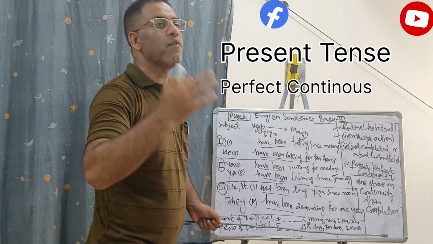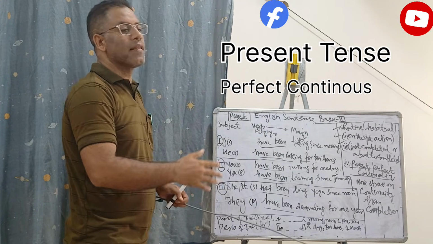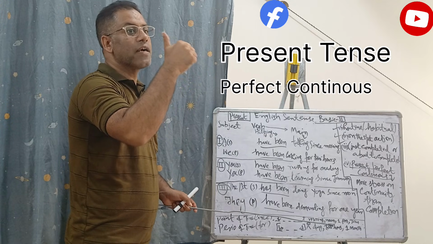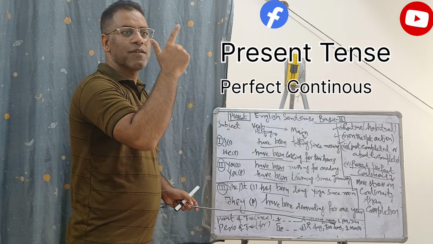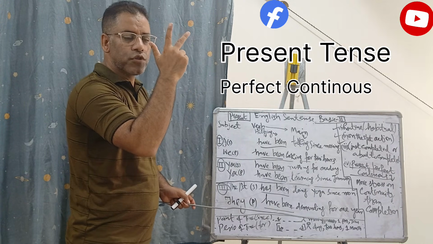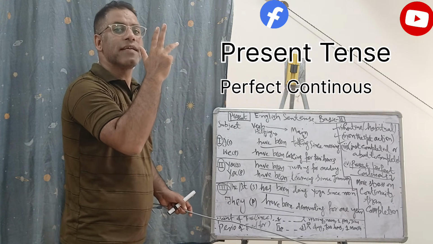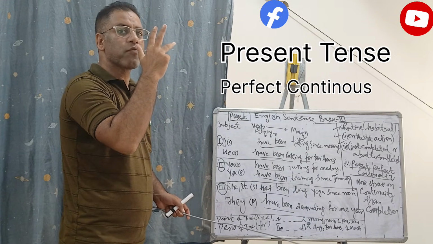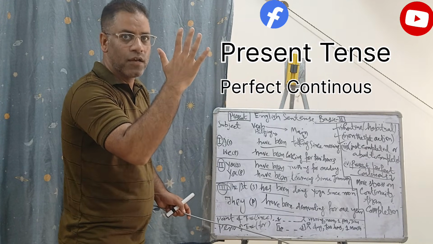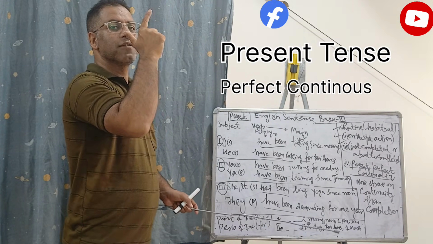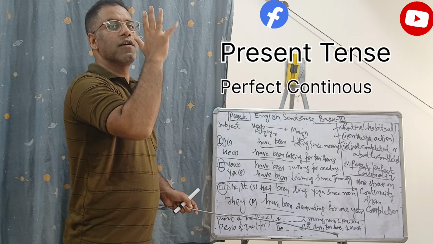For every verb we have 5 forms. Let us take write. It is write, plural; writes, singular; wrote, past form; written, past participle form; and writing, the present participle form. So write, writes, wrote, written, writing.